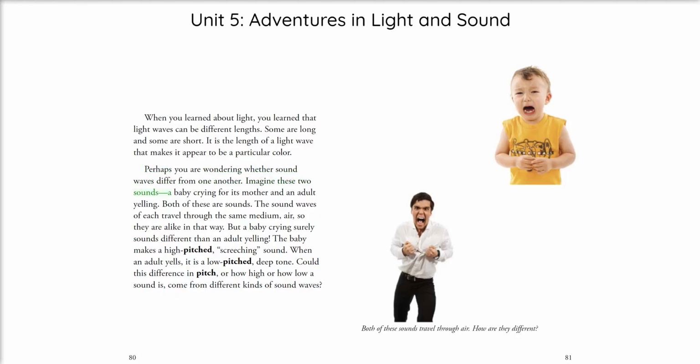Imagine these two sounds: a baby crying for its mother and an adult yelling. Both of these are sounds. The sound waves of each travel through the same medium, air, so they are alike in that way. But a baby crying surely sounds different than an adult yelling. The baby makes a high-pitched, screeching sound. When an adult yells, it is a low-pitched, deep tone. Could this difference in pitch, or how high or how low a sound is, come from different kinds of sound waves?